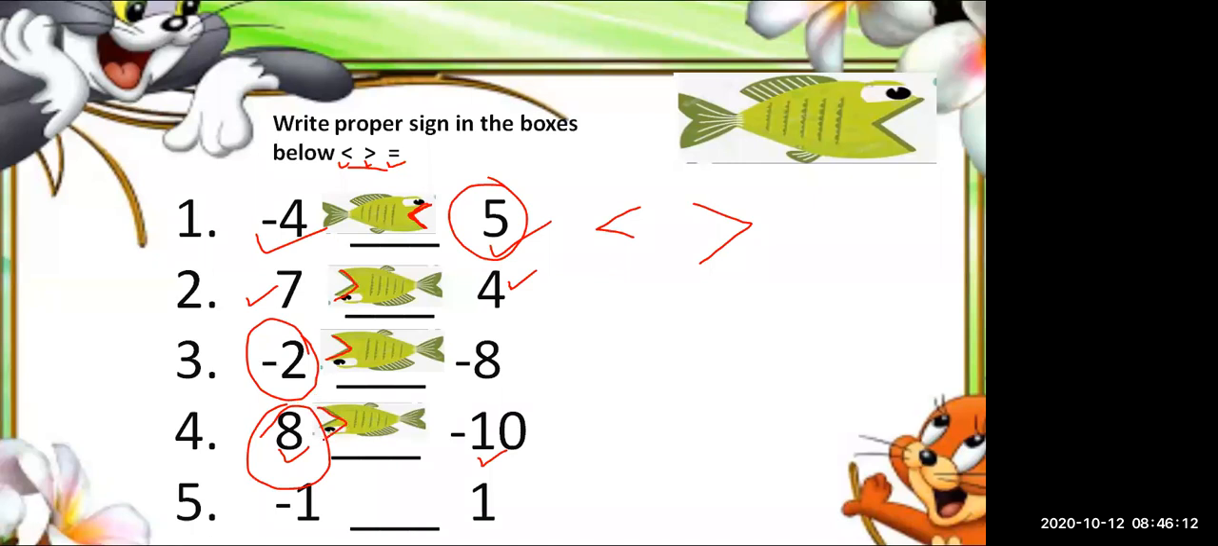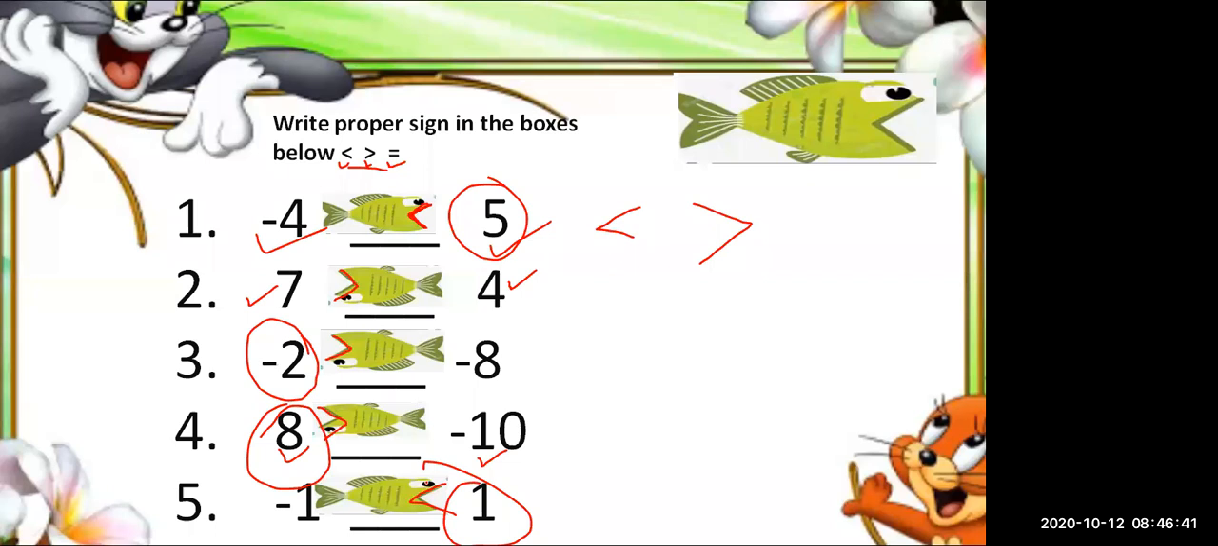So it will be like this. -1 and +1. Which is the bigger one? Definitely +1 will be the bigger one. When the numbers are equal but the signs are different, the positive number is the bigger one. So this was our session for today.